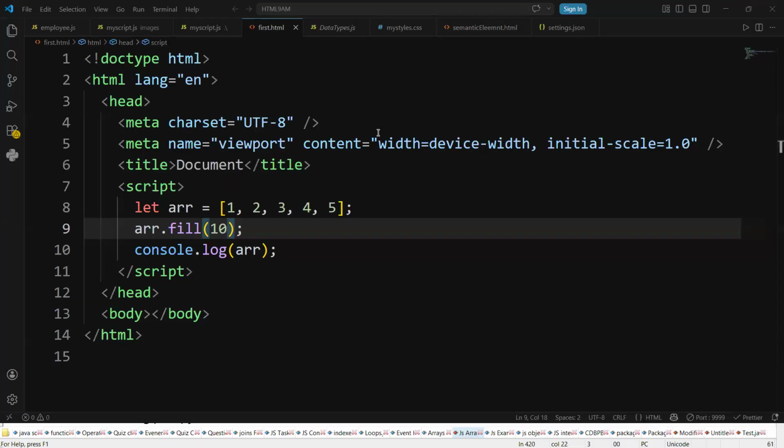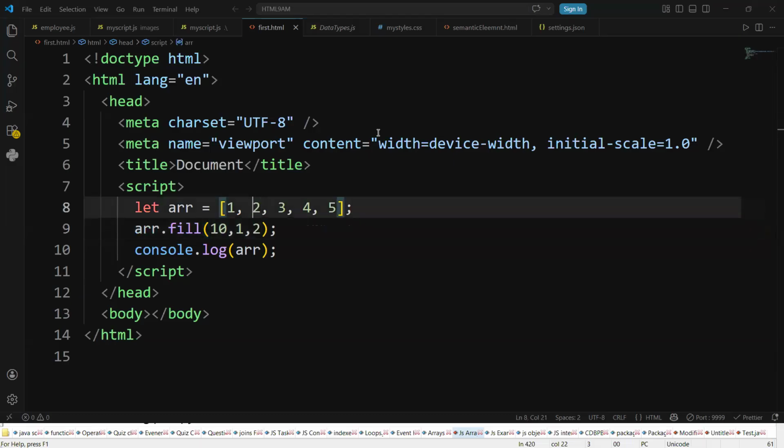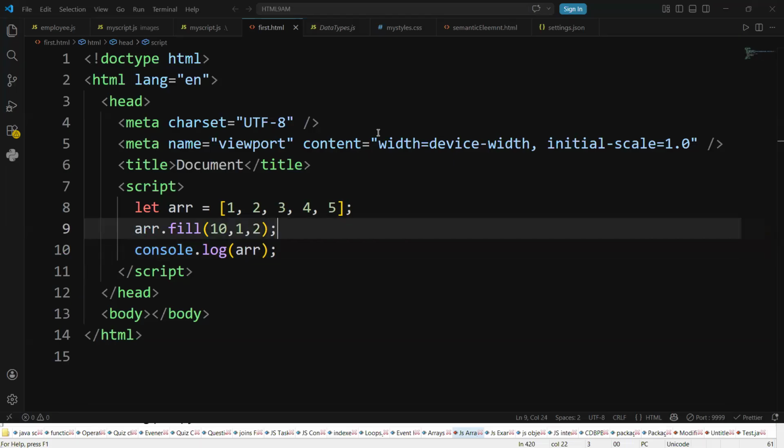But here you can give 1 comma 2. 1 is the starting index, 2 is the ending index. Now where is it displayed? 1 to 2 means what? 1 is the starting index, second is the ending index. You need to fill with what? 10. What's the output now? 1, 10.